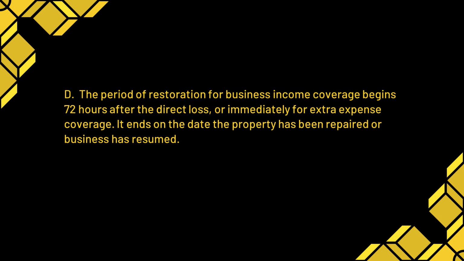Insurance companies seem to like that 72-hour window, so the correct answer is D. The period of restoration for business income coverage begins 72 hours after the direct loss, or immediately for extra expenses coverage. It ends on the date the property has been repaired or that business has resumed.